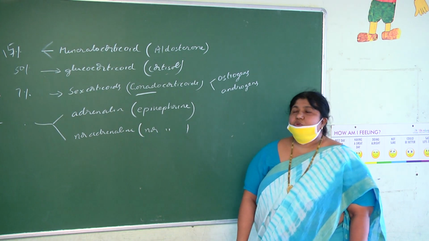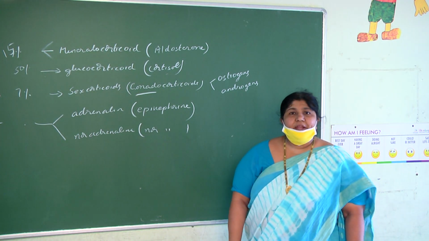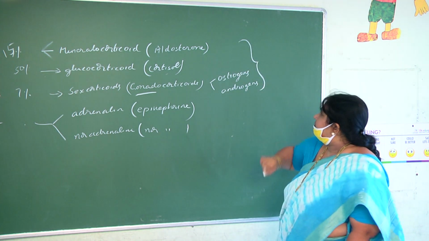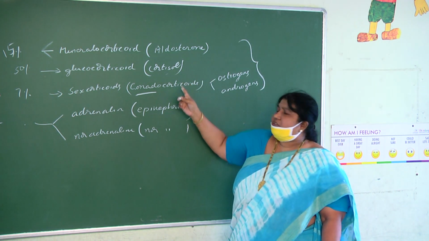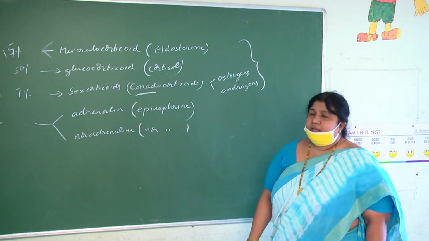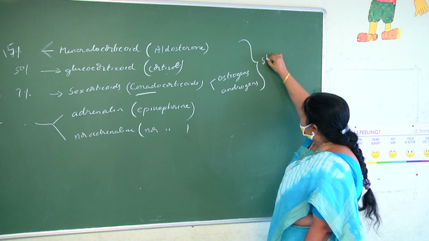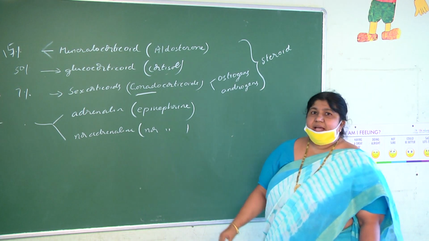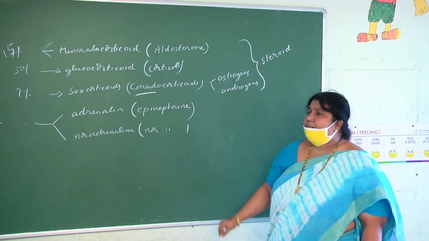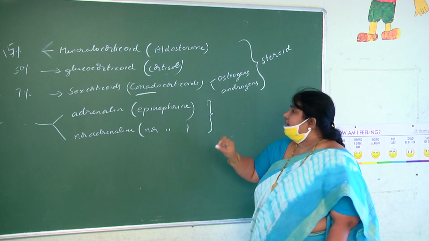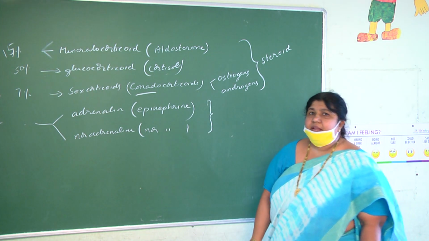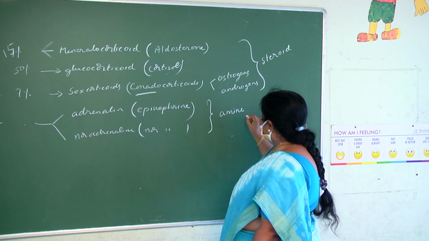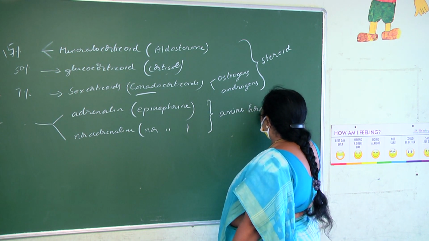Now what else we have to learn? The most important point for BITS is that the hormones of adrenal cortex, that is aldosterone, cortisol and gonadocorticoids, are steroid hormones, whereas the hormones of adrenal medulla, adrenaline and noradrenaline, are amine hormones, made up of amino acid.